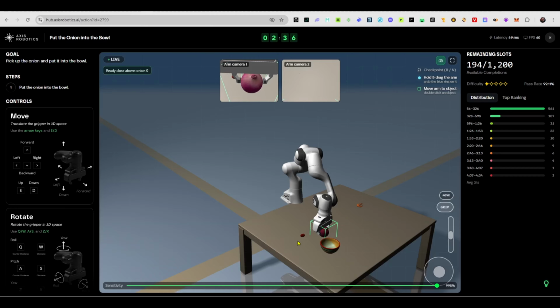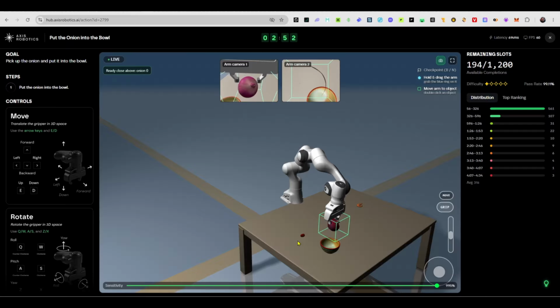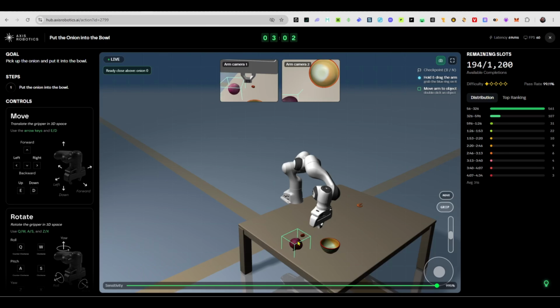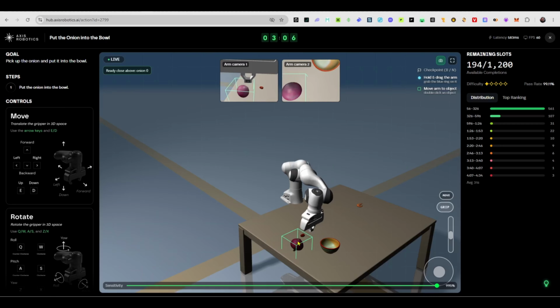I think I've pegged it now. I think we have. And then go forward a bit. Ah, no. We failed. This thing is testing my patience.